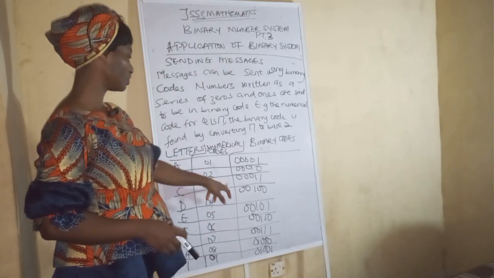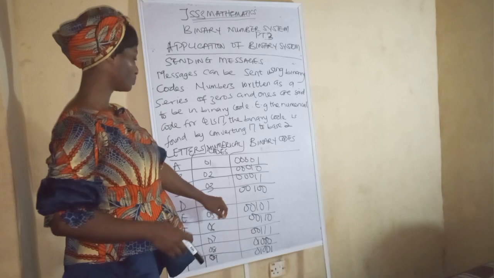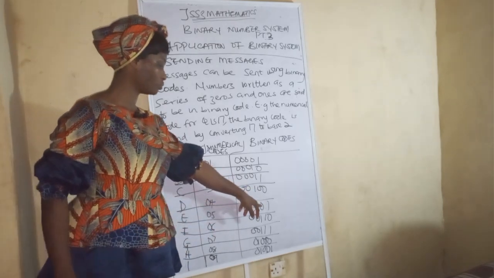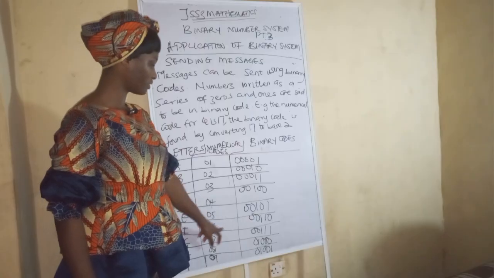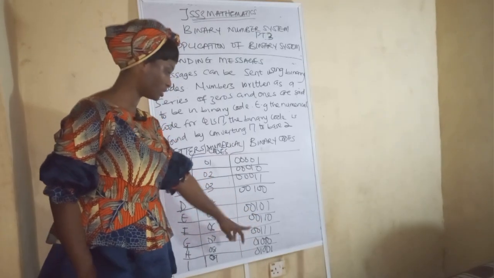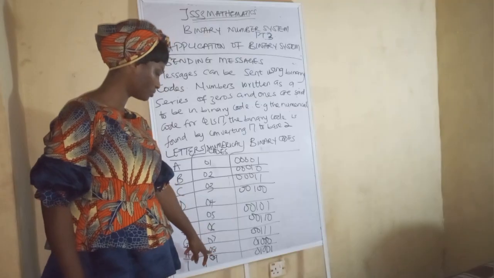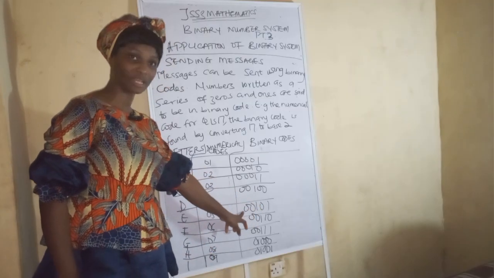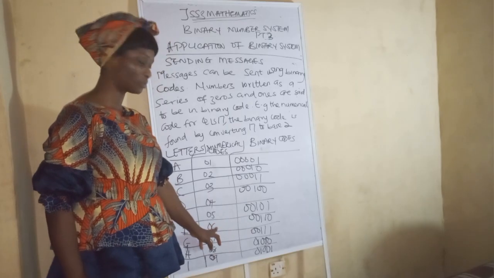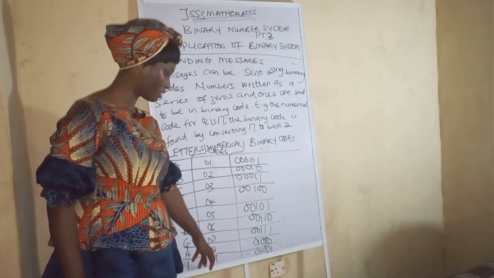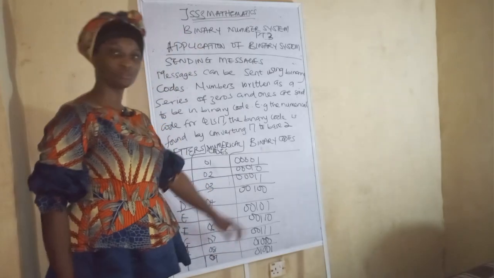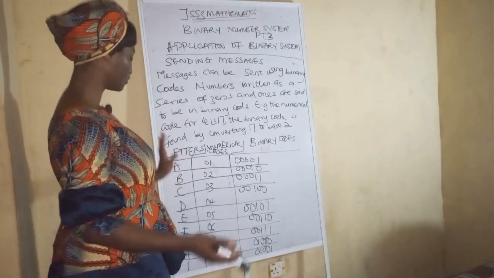Now this 3, when you divide by 2, you get this. Same with this one. 5 divided by 2, you get this. When you divide 6 by 2, you get this. Especially the last digit numbers, that's what you get when you divide all of these. So 8 divided by 2, you get 1000. 9 divided by 2, you get 1001. You get it now? So now let's move to the remaining ones.